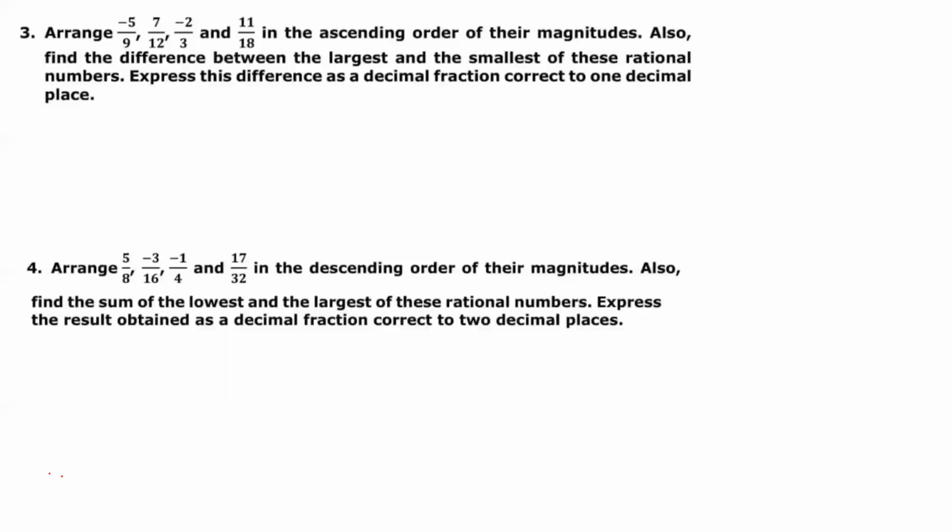So now let me move to the next question. Before the next question, let me tell you one thing. If the denominator is of the pattern 2 raised to m into 5 raised to n, write it down. If the denominator is of the pattern 2 raised to m and 5 raised to n, then the number can be converted to a terminating decimal.